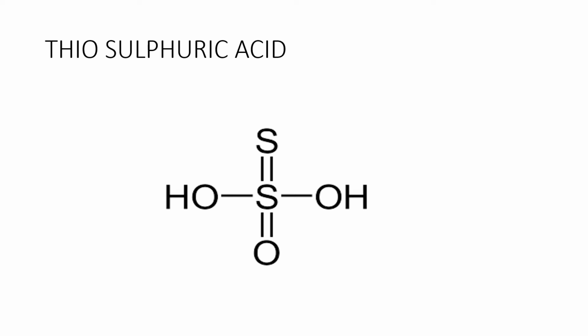Plus 6 minus 2, how much? Plus 4. Plus 4 by 2, so plus 2. Here the sulfur oxidation number is plus 2 in thiosulfuric acid, which is also known as the average oxidation number. Or you can say one sulfur atom shows oxidation number minus 2, one shows plus 6, and the average oxidation number is plus 2.